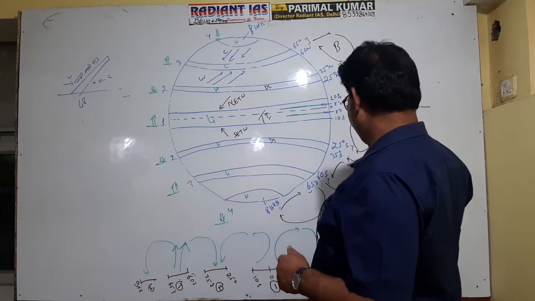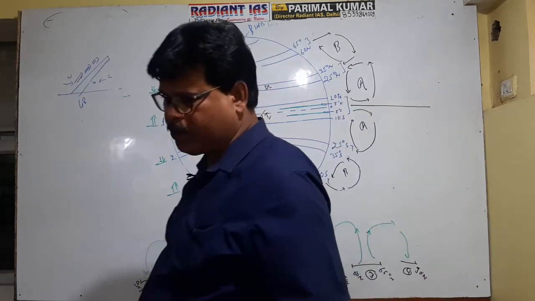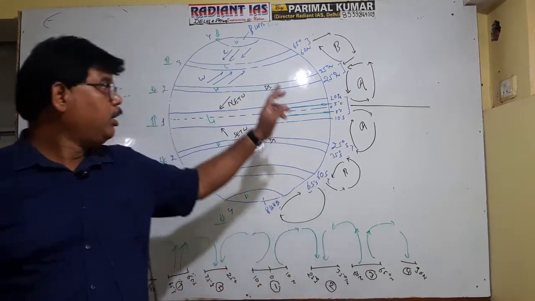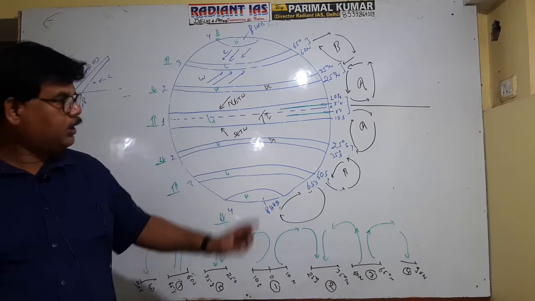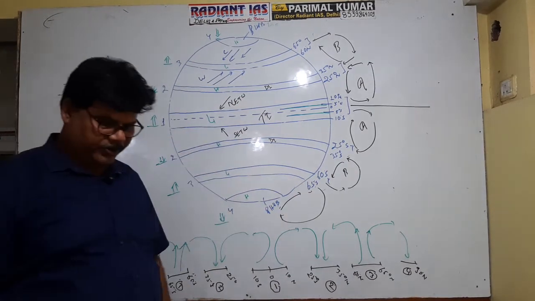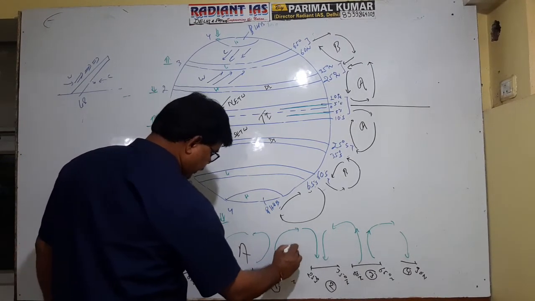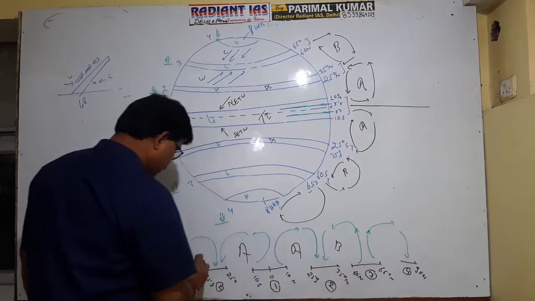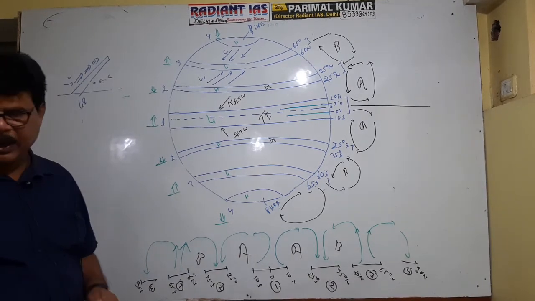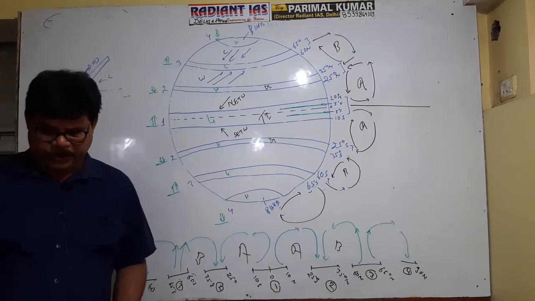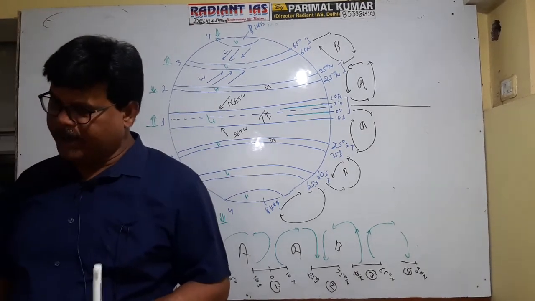Okay, this is B cell. B cell is produced between the subtropical high pressure belt and the subpolar low pressure belt, in the northern hemisphere and also in the southern hemisphere. You see in this picture, this is A and this is B. So B is between the subtropical high pressure belt and the subpolar low pressure belt. This is referred to as Ferrel cell or middle latitudinal cell or temperate cell.